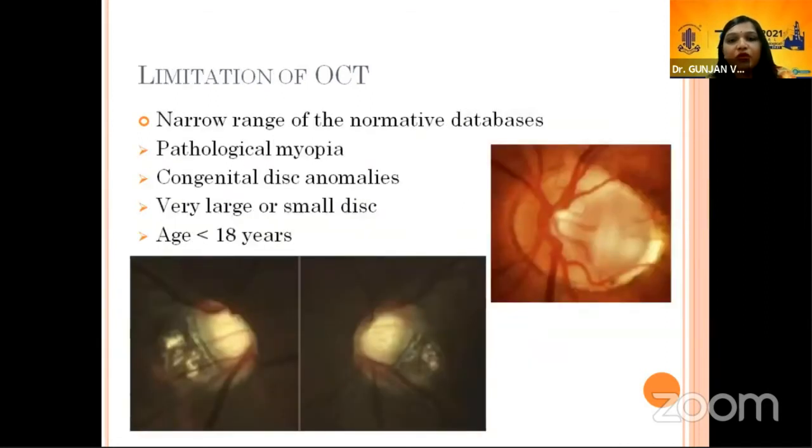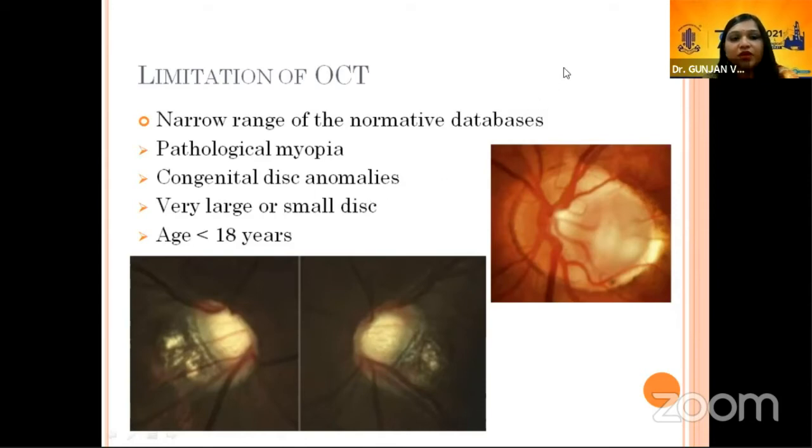But OCT has its own limitations. It has a narrow range of normative databases. So if you see patients with optic disc anomaly, here it is having optic disc pit, or patients with pathological myopia, here the OCT is not helpful. Here we have to evaluate clinically, as this rim seems healthy and there is a defect in the neuroretinal rim here. So by careful clinical evaluation, we can identify glaucomatous damage clinically, not by OCT.